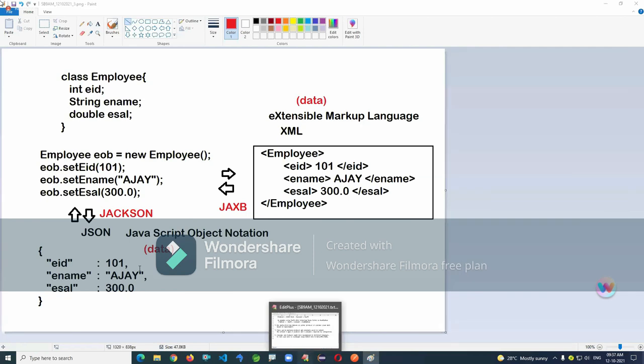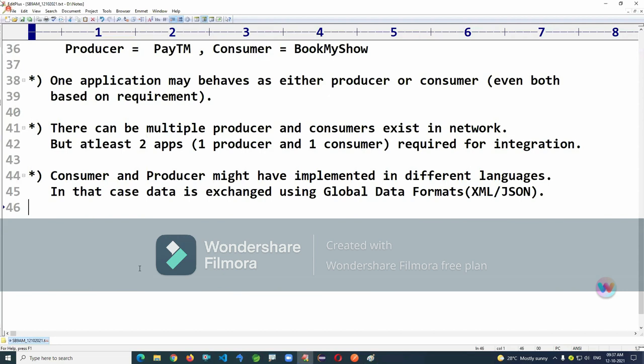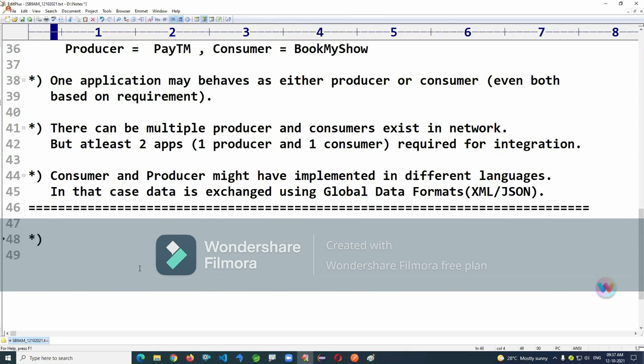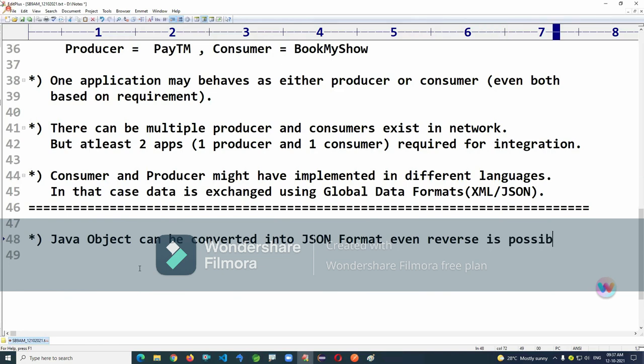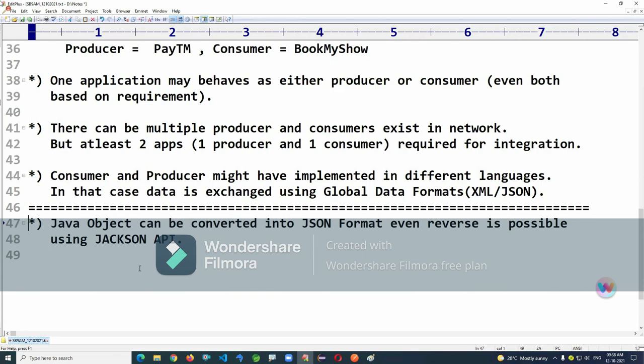Now look at this. A Java object can be converted into JSON format, and even the reverse is possible using the Jackson API. Jackson is the converter name, a set of classes and interfaces used to convert a Java object to JSON and JSON to a Java object.